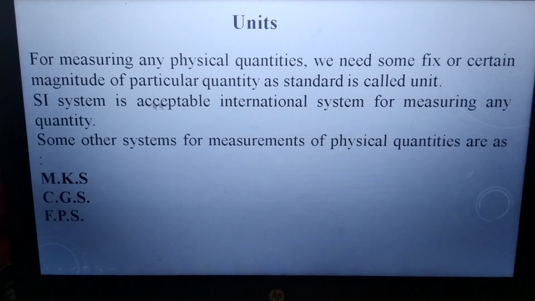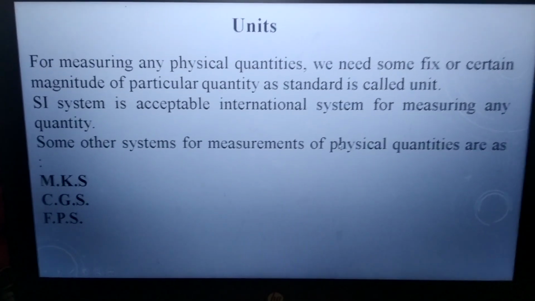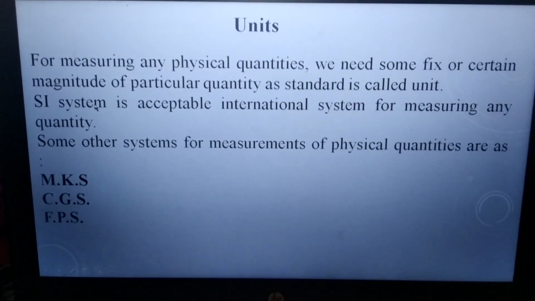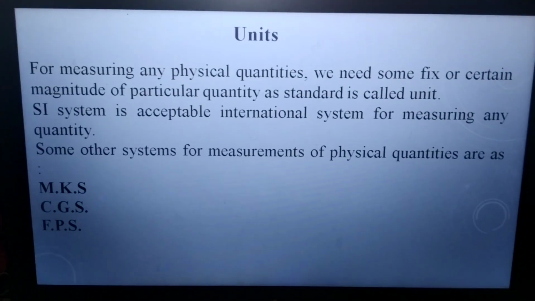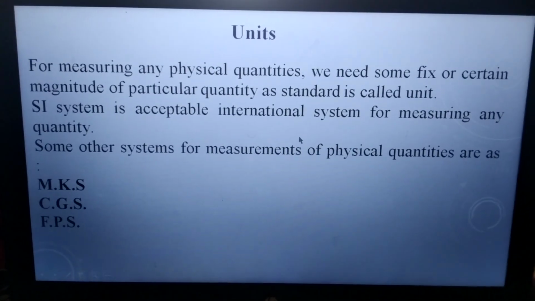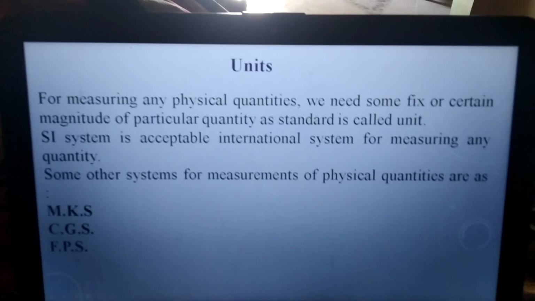So that of a particular quantity as standard is called a unit. The international system is acceptable worldwide, but there are some other systems for measurement of physical quantities. These systems are MKS, CGS and FPS.